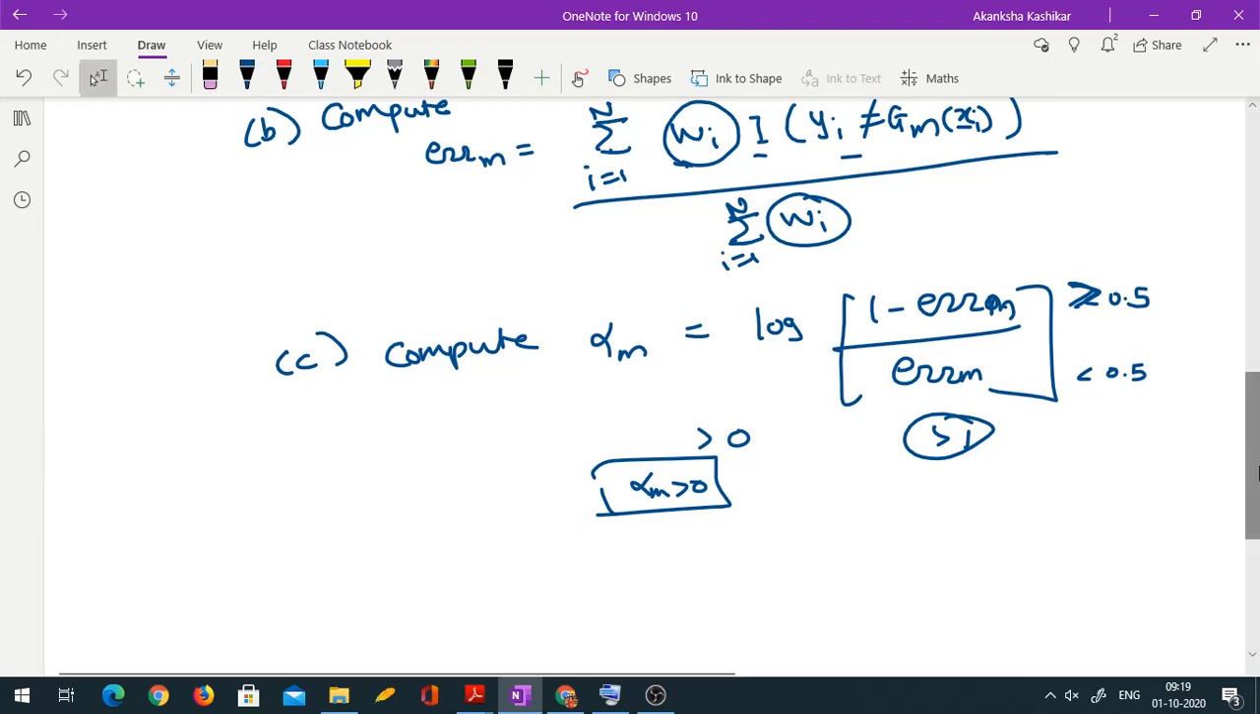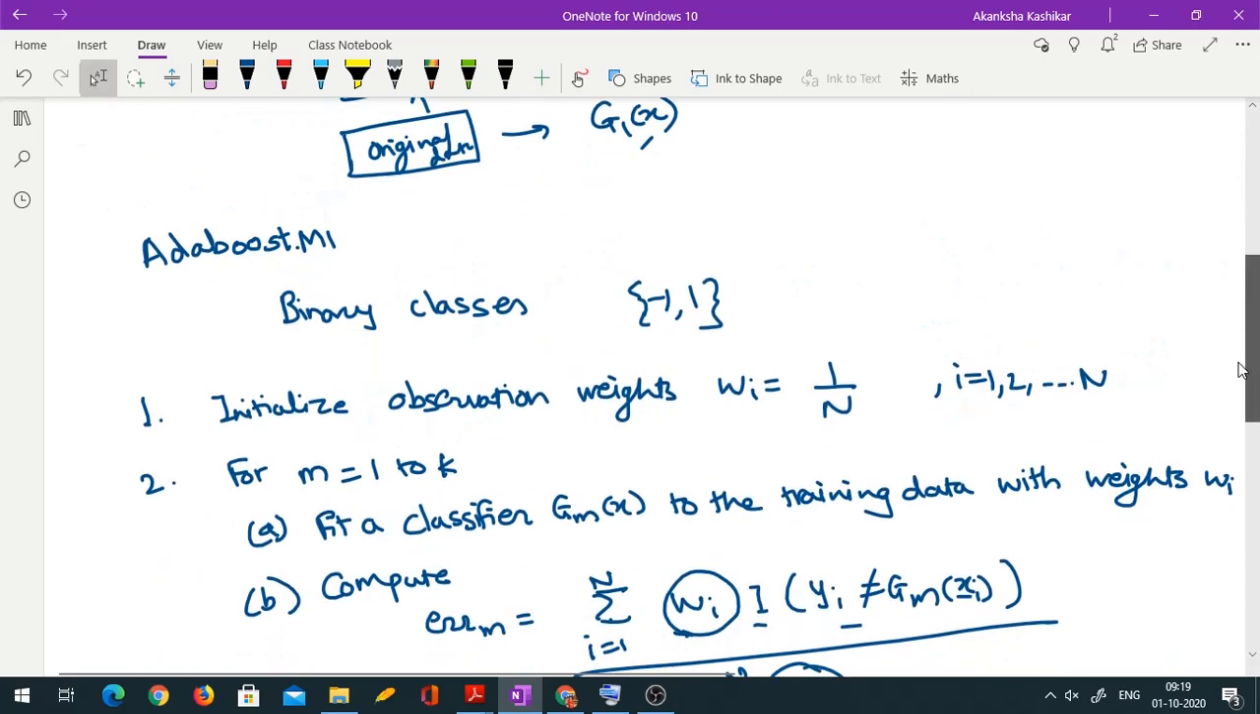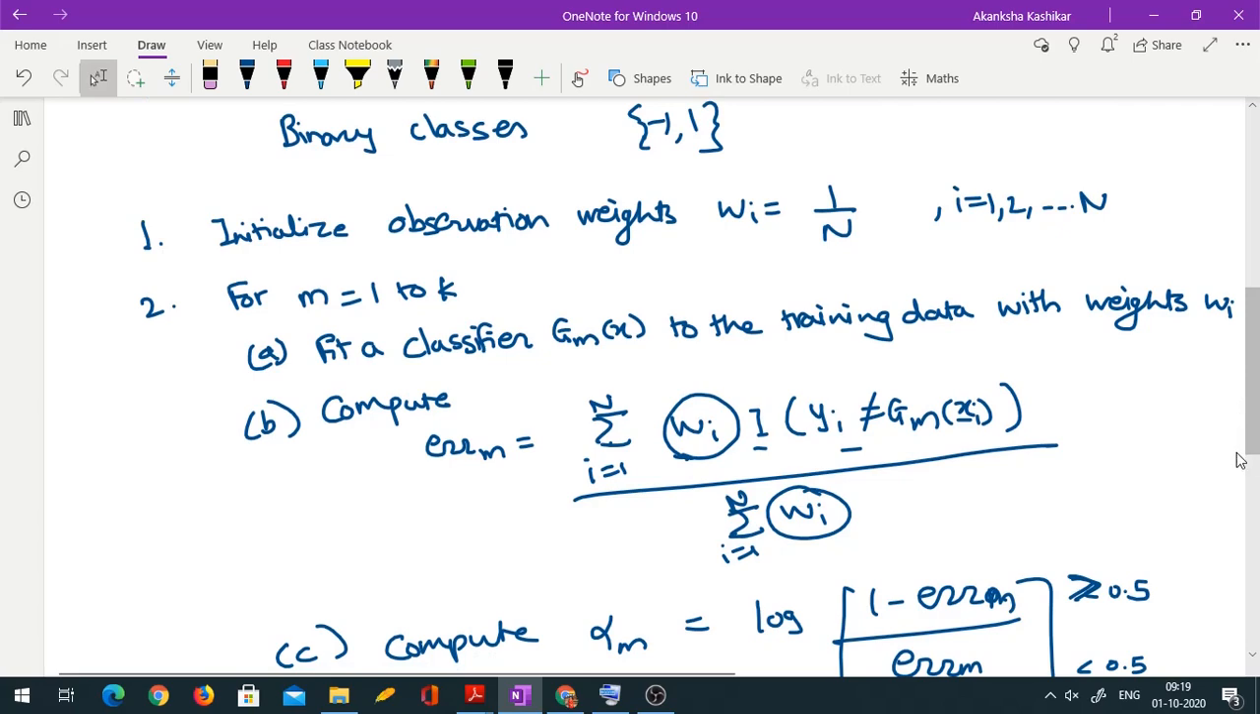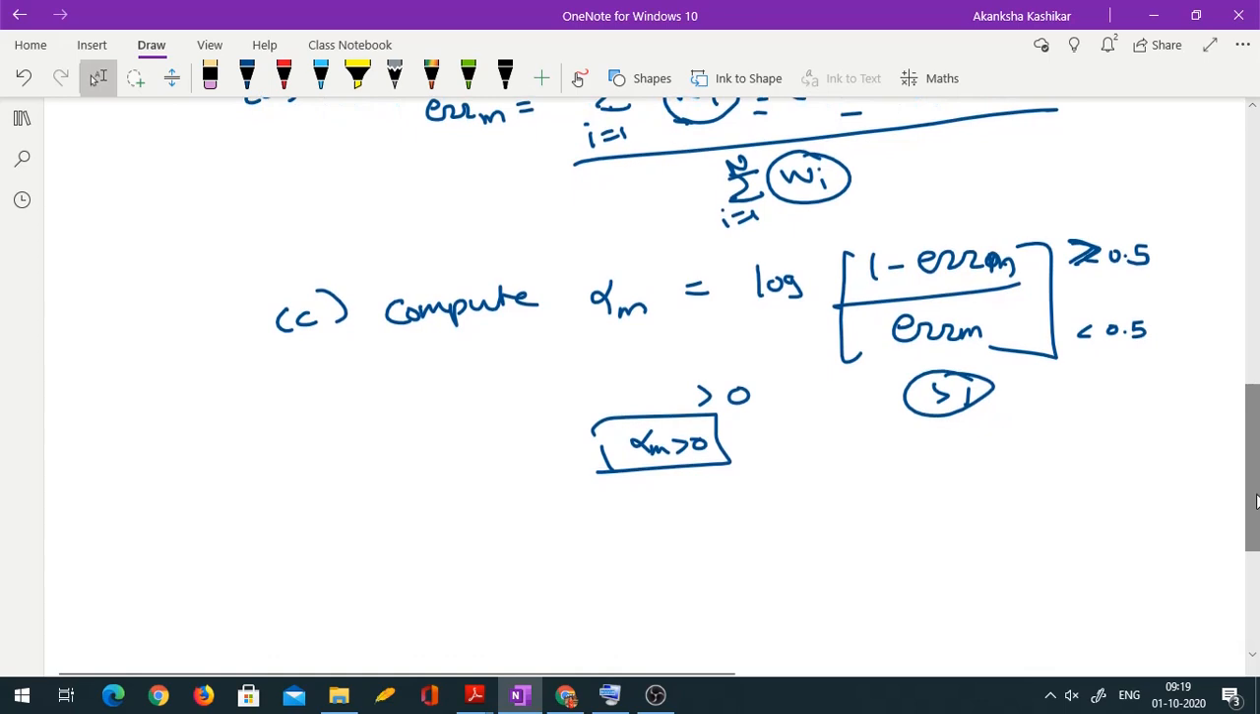And what is the role of alpha m? We saw that here in the final prediction, alpha m is the weight given to the predictions coming from the mth classifier, right? Now see what happens when error is high or low. So let me consider two classifiers, or maybe let us finish the algorithm first and then we'll discuss this step.